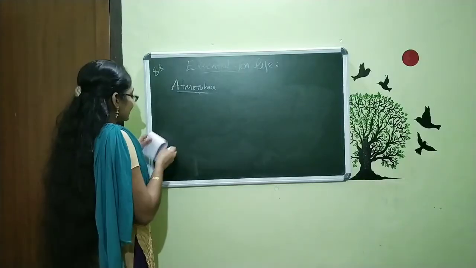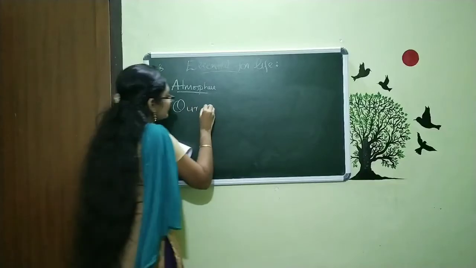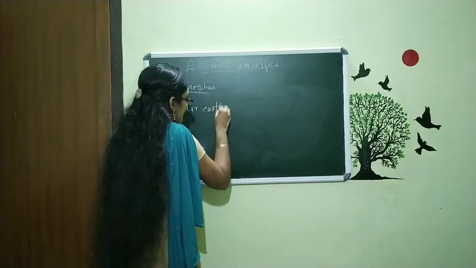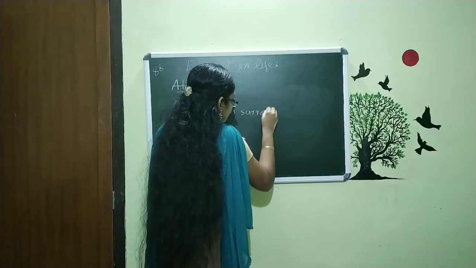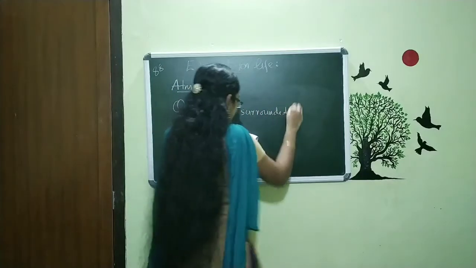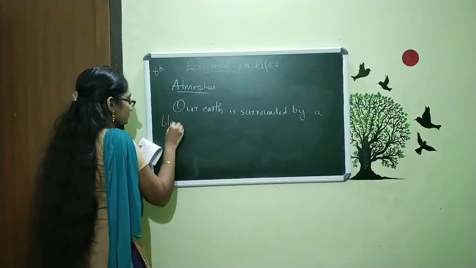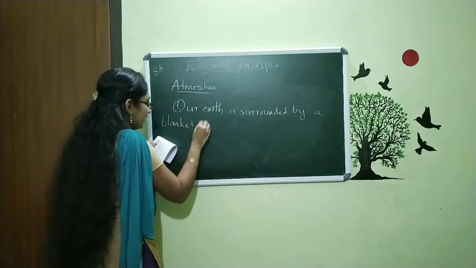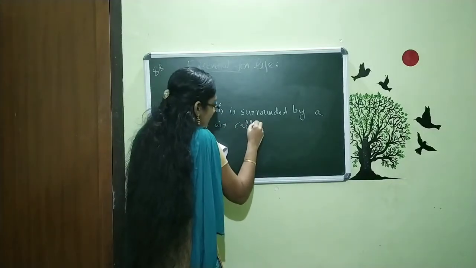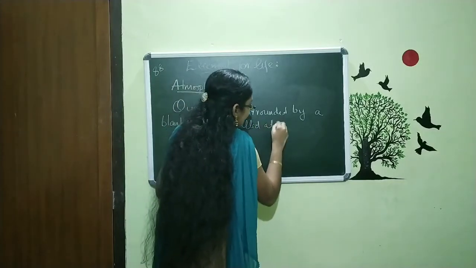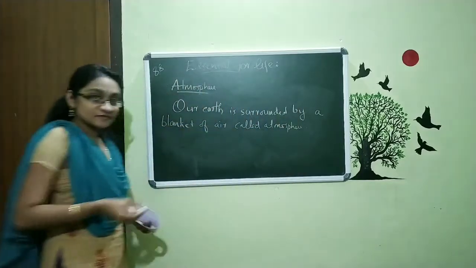So, we can say the atmosphere is this: our earth is surrounded by a blanket of air called atmosphere. So this is the definition for atmosphere.